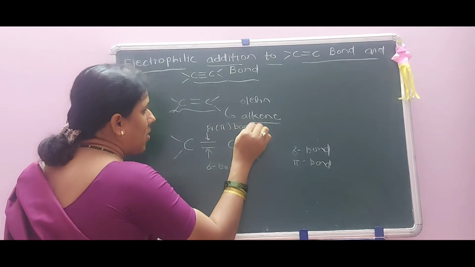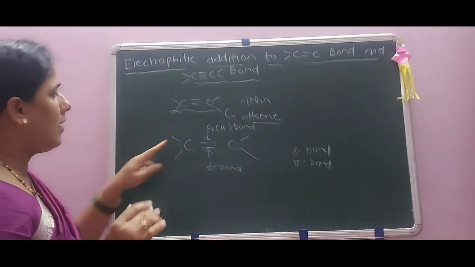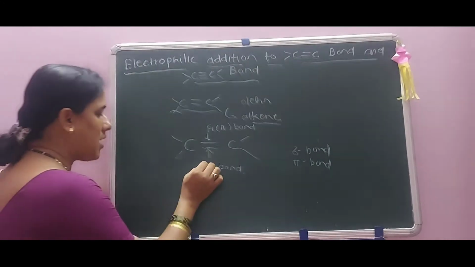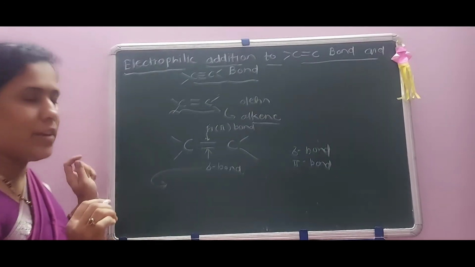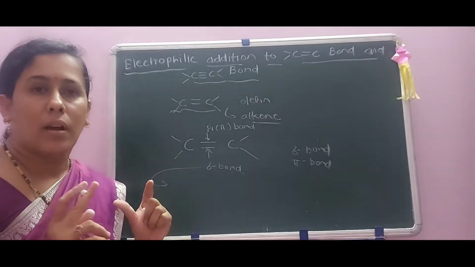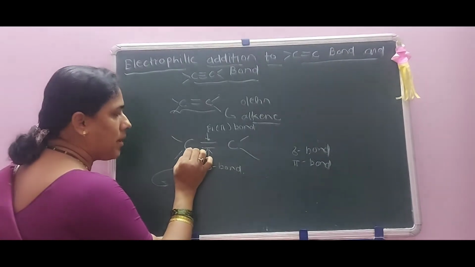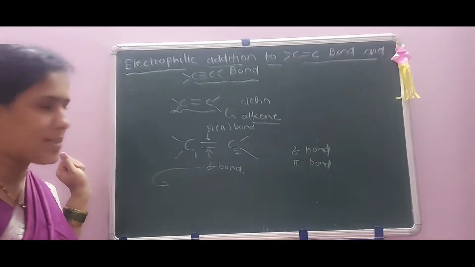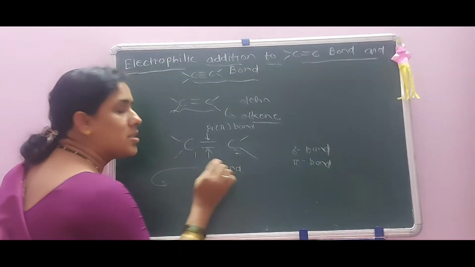Okay, you are already familiar with the definitions of a sigma bond and a pi bond. I am just reminding you of these definitions. A sigma bond is formed by axial overlap of atomic orbitals of carbon atoms 1 and 2 along the internuclear axis. That bond is known as a sigma bond.